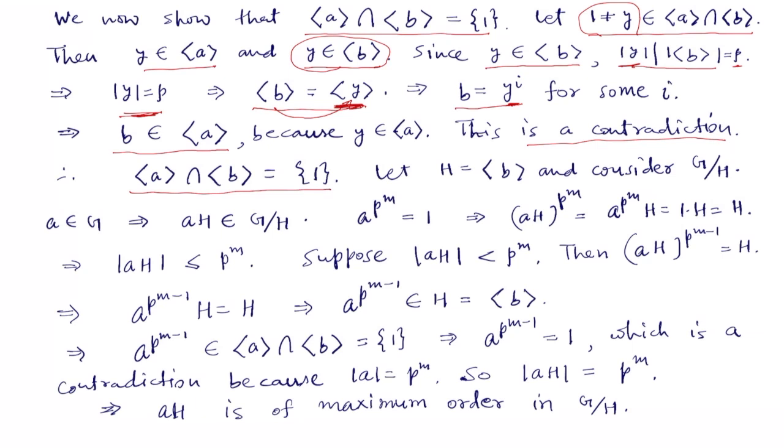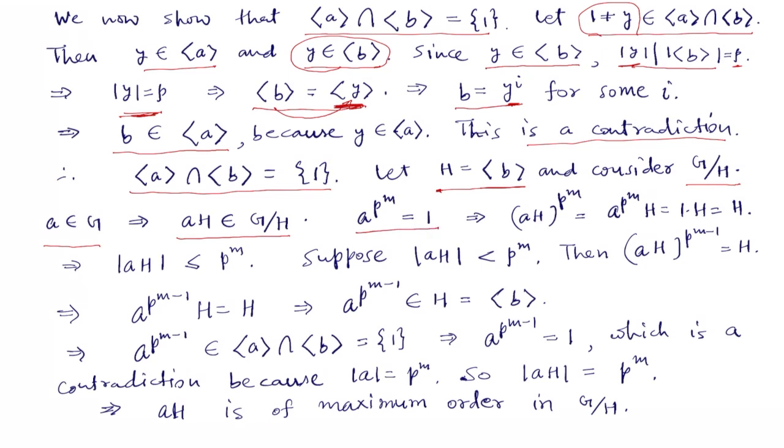Let us denote the cyclic group generated by b by H, and we consider the quotient group G modulo H. Since a is an element of G, this coset aH is an element of G modulo H. a raised to the power p^m is 1.